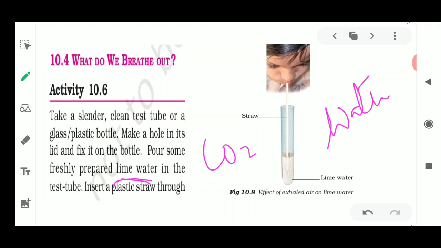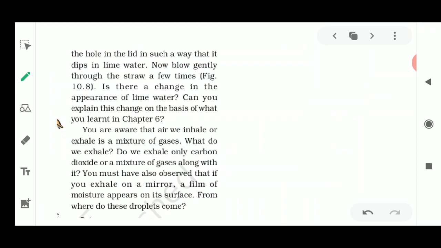Okay, so for that we have taken a test tube in which we poured some lime water, and you could put the straw from the mouth of this test tube inside this lime water. One end should be placed inside this lime water, and one end should be in your mouth. Now you need to blow gently through this straw, only for a few seconds, and observe what happens.